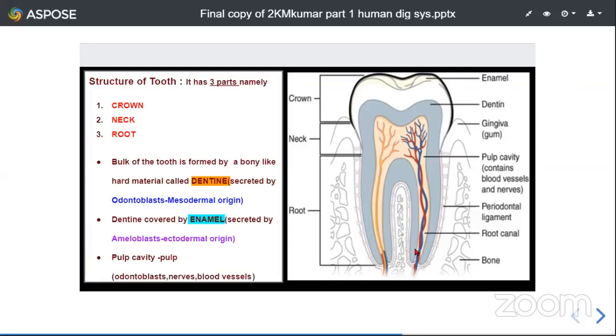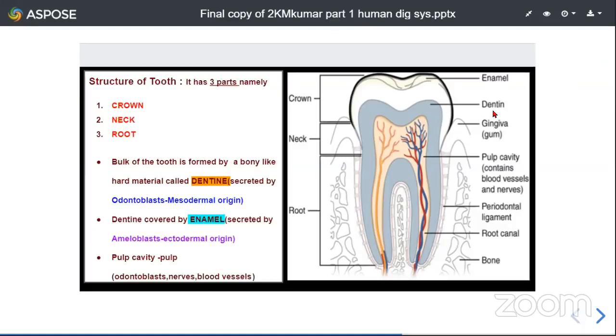And coming to the material with which the tooth is formed, the tooth is formed with a bone-like hard material. So this colored portion is a bone-like hard material with which the bulk of the tooth is made. This hard material is called dentine, with which our teeth are actually made of. This is very hard in nature, as hard as bone. Okay, so this is dentine.